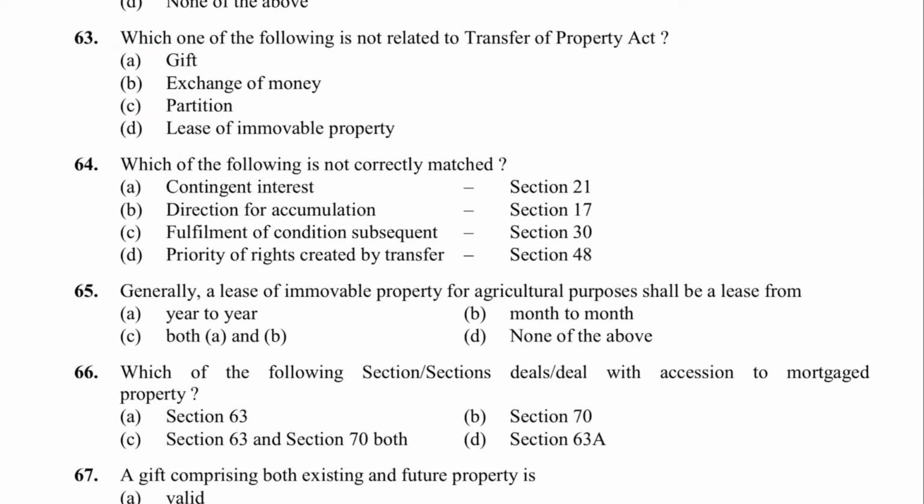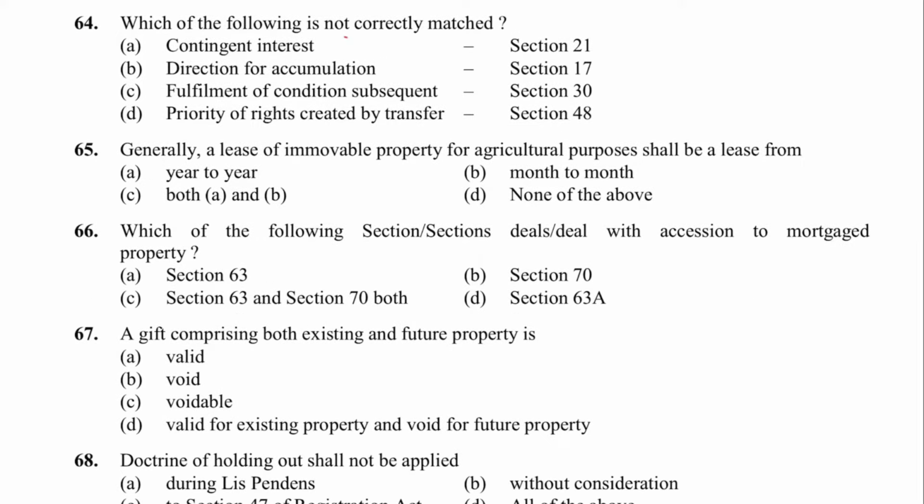Next, 63. Which one of the following is not related to transfer of property? Gift is there, exchange is there, partition is not there, lease is there, so C is the answer. Next, 64. Which of the following is not correctly matched? Contingent interest is in section 21, direction of accumulation is 17, fulfillment of condition subsequent is 29, and what is 30? Prior disposition. Priority of rights created by transfer is section 48. So the answer is not correct, C.